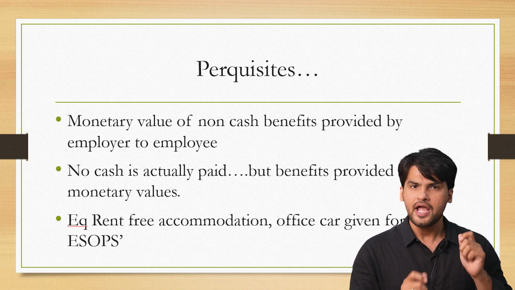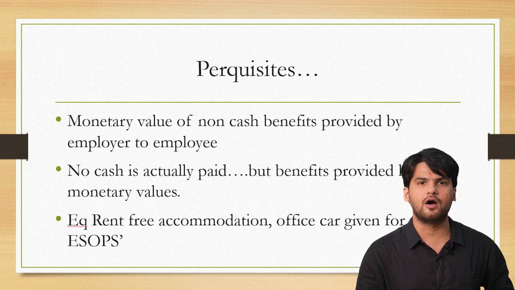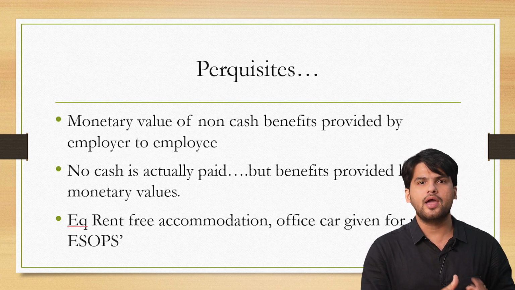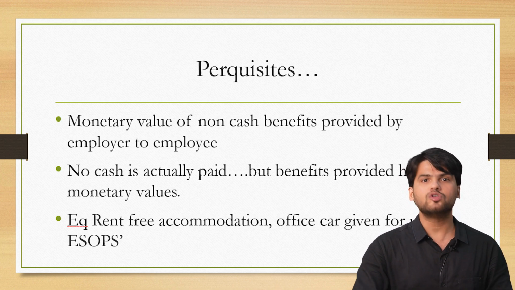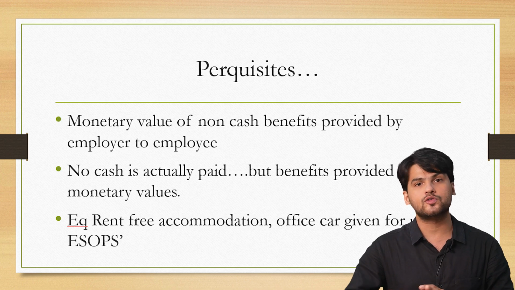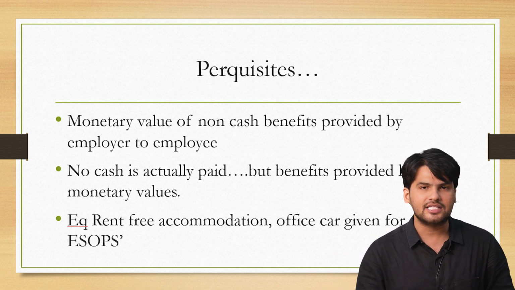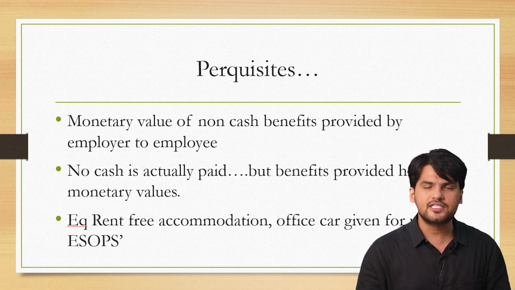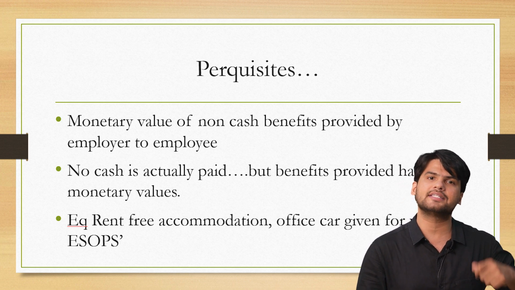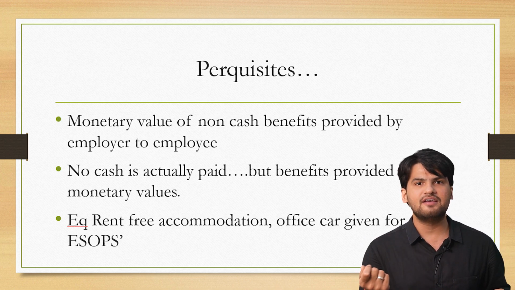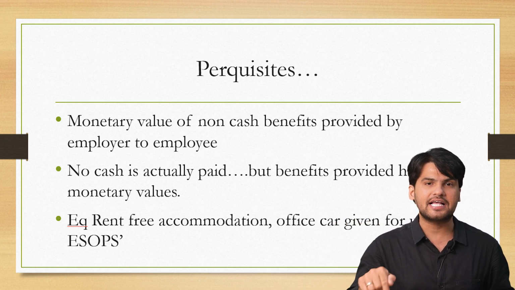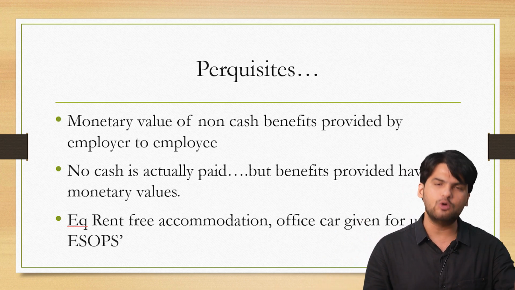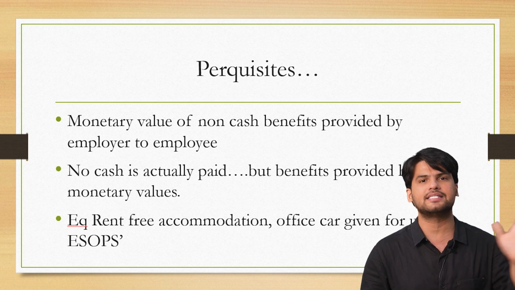If my employer pays me 50,000 rupees per month for my rental expenses, that is called house rent allowance. But if the employer, instead of paying me money, allows me to stay in the quarters or the guest house of the employer, for which he is not charging me anything, in that case that will come under perquisites. If the employer pays me a fixed amount every month for traveling or commuting, that is a commuting allowance. But if the employer gives me a car or a bike at company's expense to be used for commuting purposes, that is called perquisites. So when the employer pays you a fixed amount into your account every month, that is an allowance.